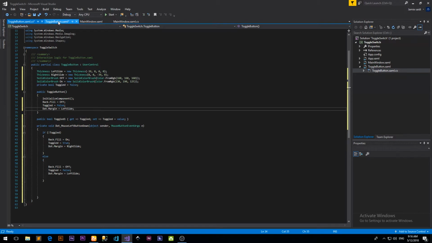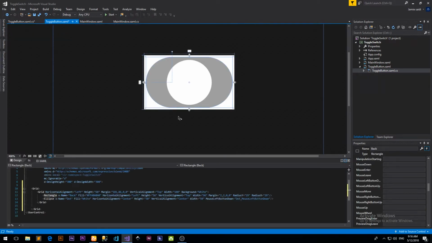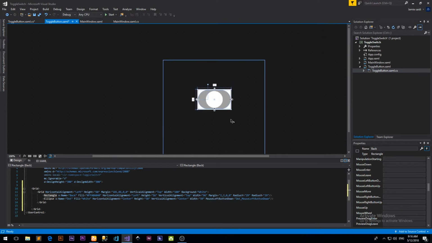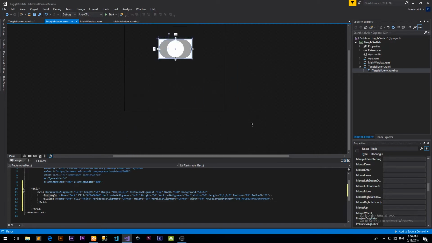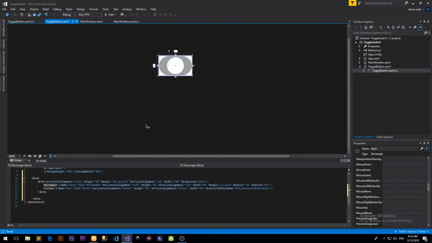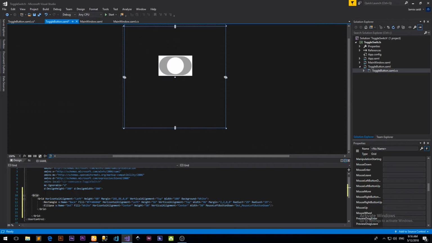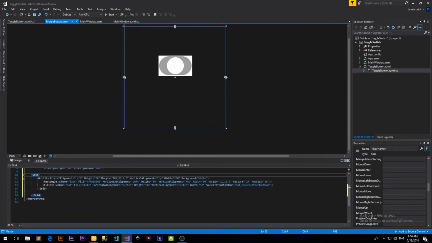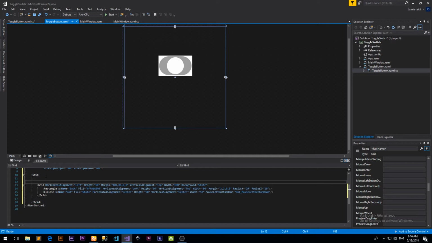Now what we need to do is go back to the XAML file. We have a grid, which is the one that's transparent here. I want us to go ahead and create a view box. A view box helps resize whatever is inside it proportionally, so that it doesn't squash or squeeze.